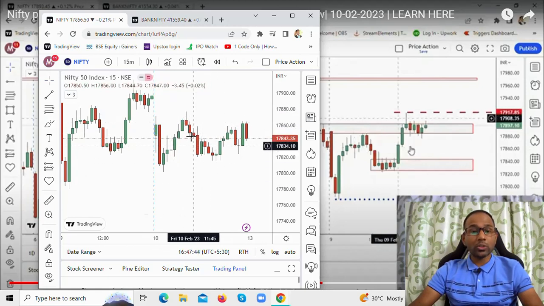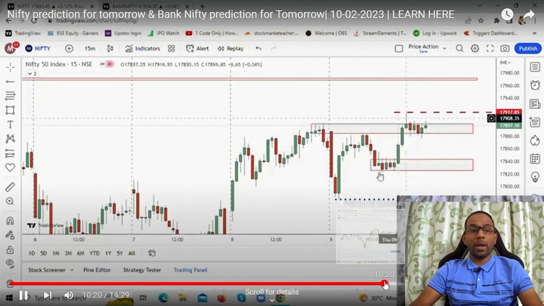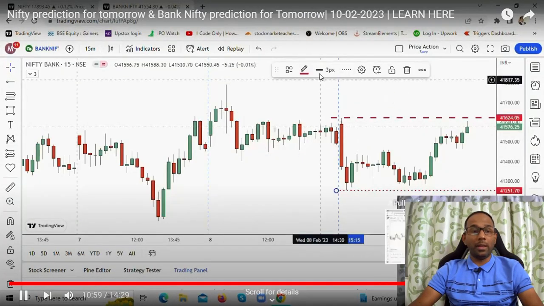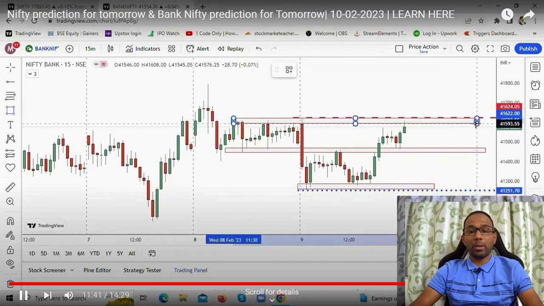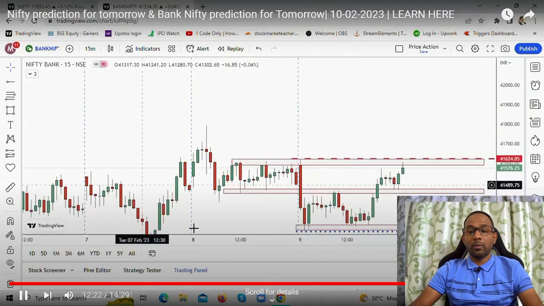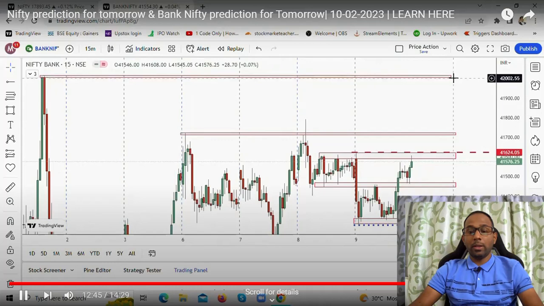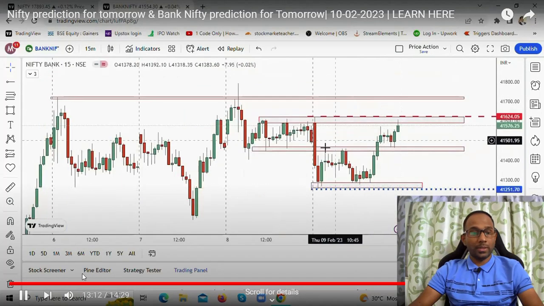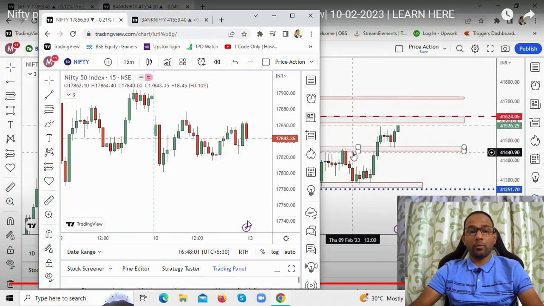So this is in terms of Nifty. Now let me explain what would have happened in Bank Nifty. Yesterday, how we marked that particular level, and what we looked out for in that particular level. So this is the Bank Nifty that we had marked up.